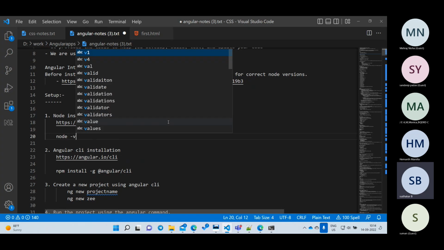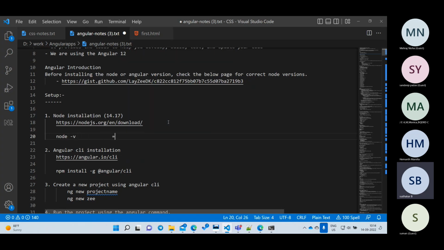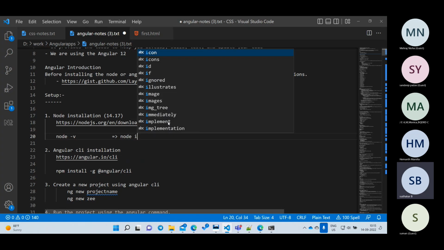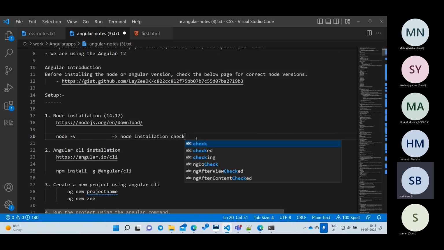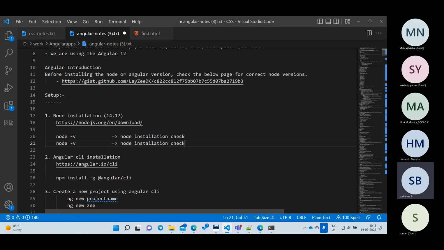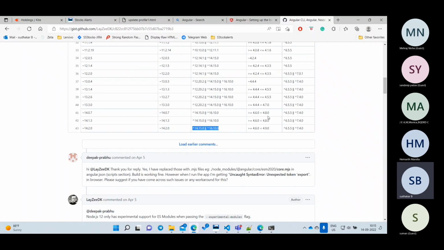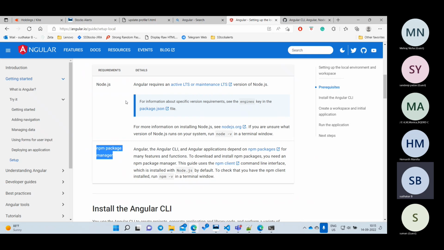node -v. Okay, node -v. What will this do? This will tell us whether node is installed or not. Okay, node installation check. Now I want to verify npm. How to do this? npm -v. So I will say npm -v. This is for npm installation check. Okay, this is done. Now we have done these two things. Now we have to go for Angular, right? Okay, let us go. Even you don't need to follow my notes, you can follow their original website.